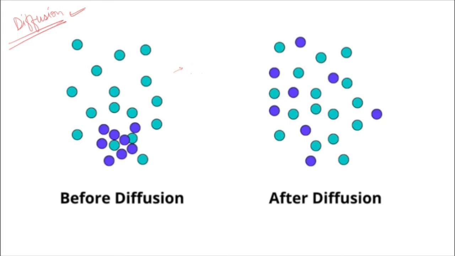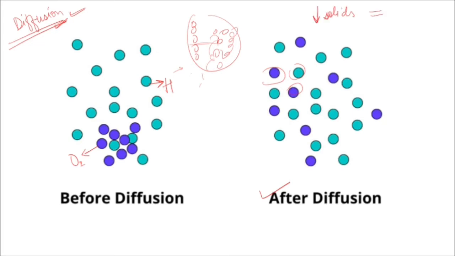Now what happens is when different kinds of particles mix with each other on their own, this process is called diffusion. Alright. For example, these are particles of oxygen and the sky blue ones are particles of maybe hydrogen. So what happens when these mix automatically on their own without any external force? This process is known as diffusion. Diffusion is lowest in solids, intermediate in liquids, and it is the highest in gases.